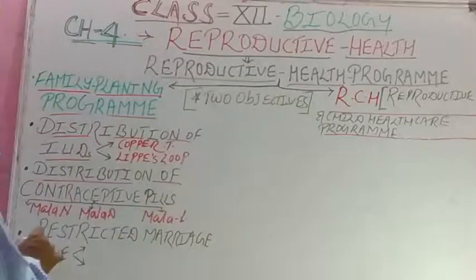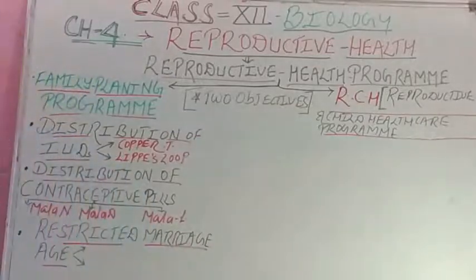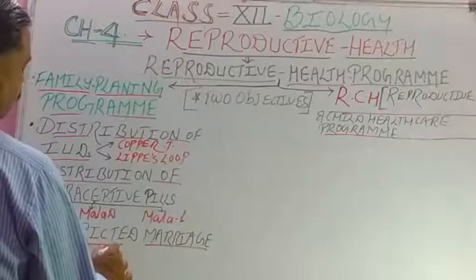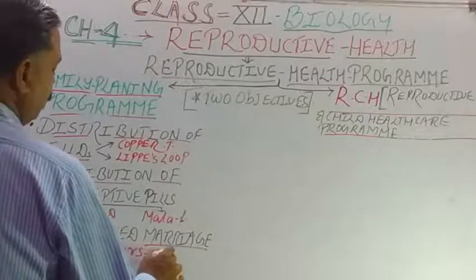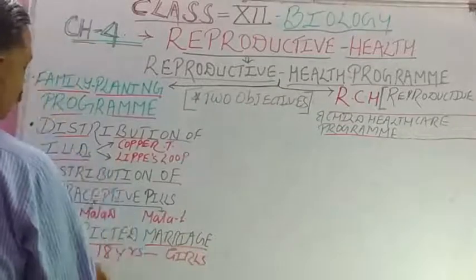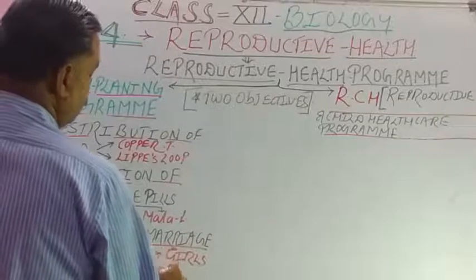Then the last one is restricted marriage age. Restricted marriage age in India is 18 years for girls and 21 years for boys, isn't it?